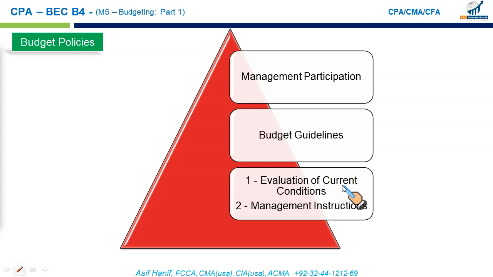What were the results in the last year? So these are the factors, the conditions that must be evaluated. Then after this evaluation, management will set the budget if it's an authoritative budget. The management will set the tone at the top. What is the budget for? Is it for cost containment? Is it for market share maximization?